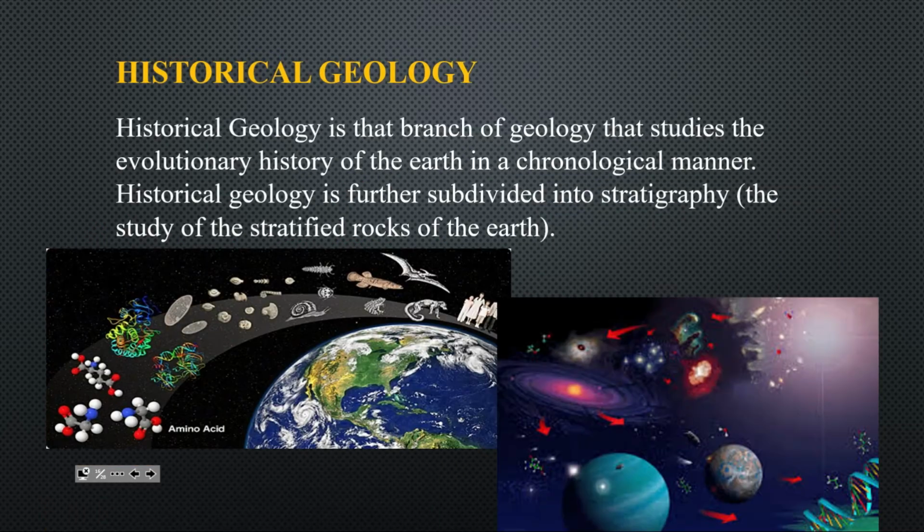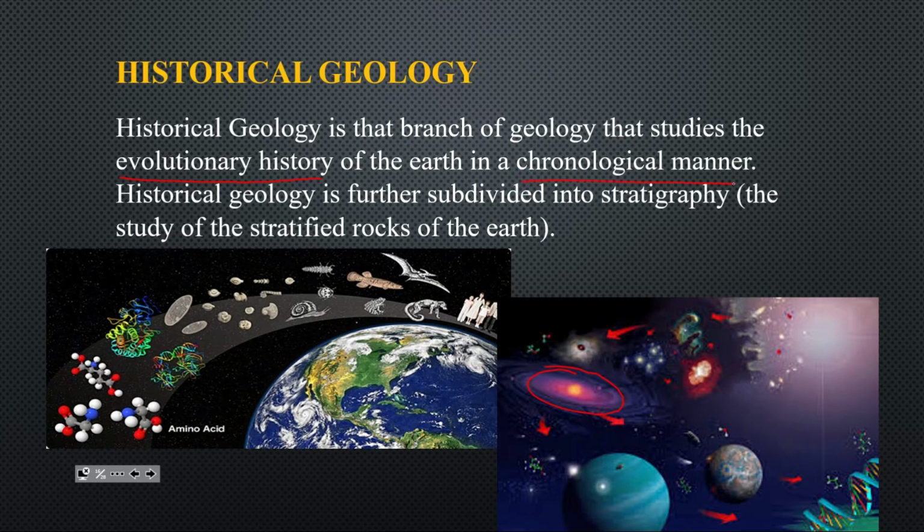The same is studied under historical geology, but also the evolution of individual species, like evolution of elephants, monkeys, humans, horses, and even evolution of galaxies. So all the evolution things are studied under historical geology. Evolutionary history is studied in chronological order.